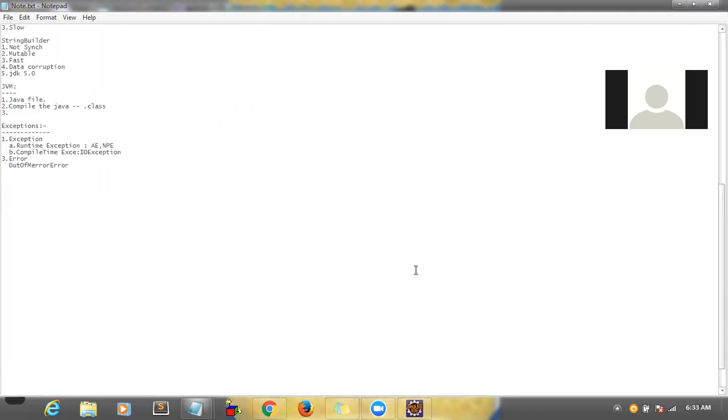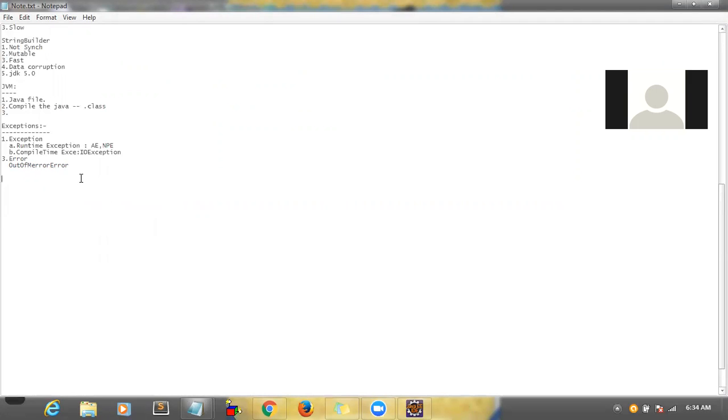Your machine hangs and does not respond at all, so you do a forceful shutdown and restart. The RAM is not able to handle the load of the operations you are doing, so it fails. This is an example of an error.